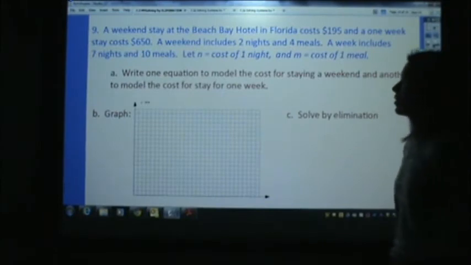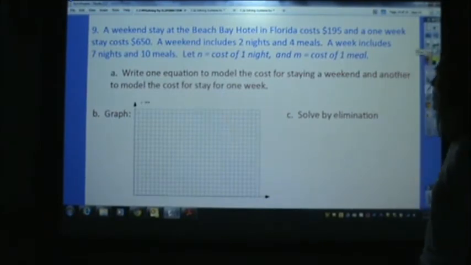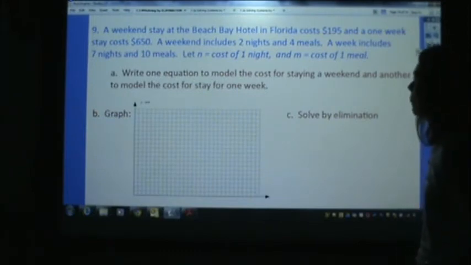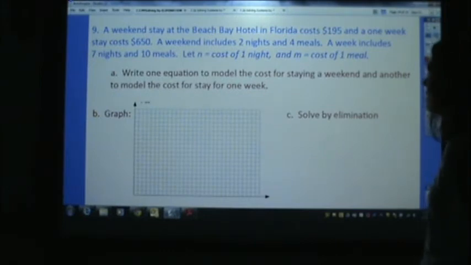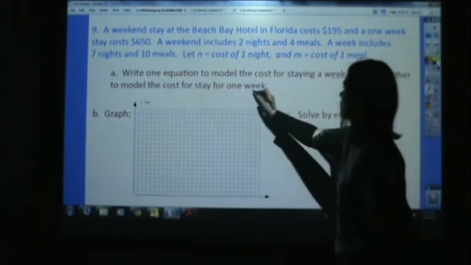Last one on the notes. A weekend stay at the Beach Bay Hotel in Florida is $195 and 1 week stay is $650. A weekend includes 2 nights and 4 meals. A week includes 7 nights and 10 meals. N is the cost of 1 night. M is the cost of 1 meal. So write an equation to model stay for a weekend and another one for the week.